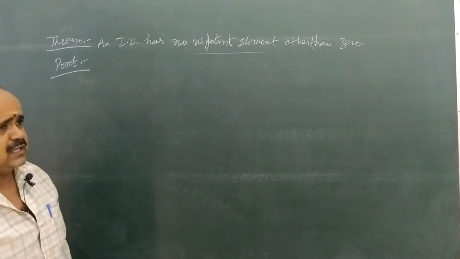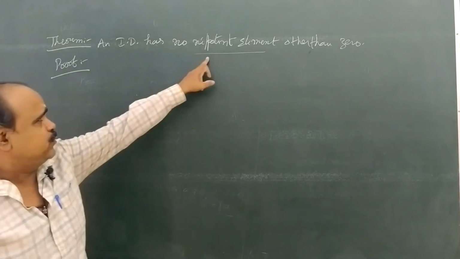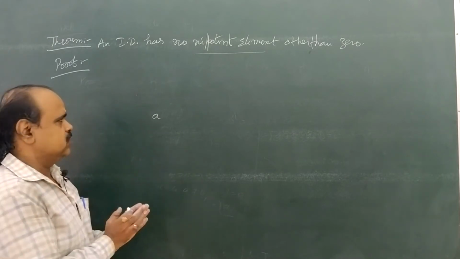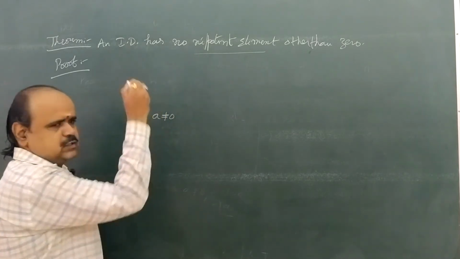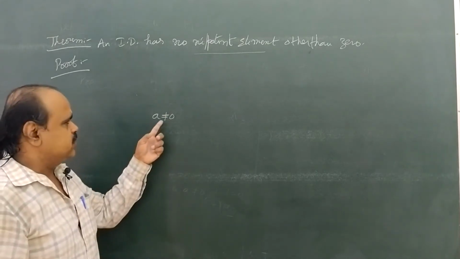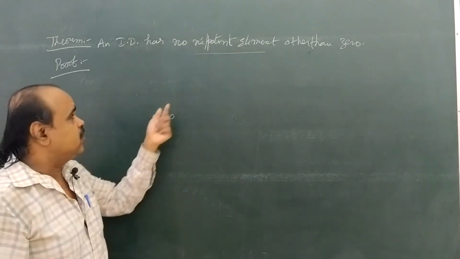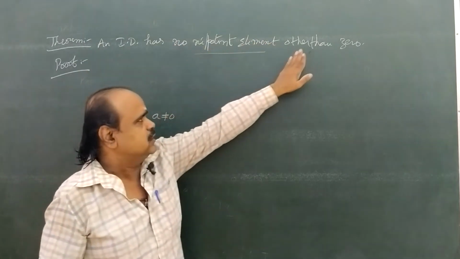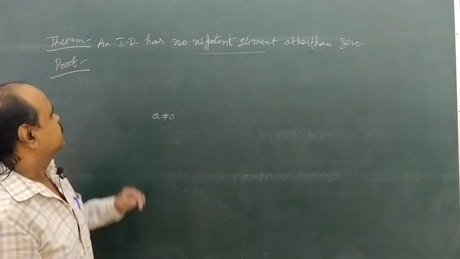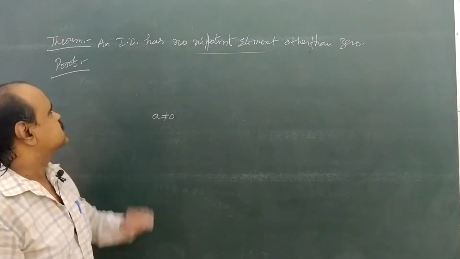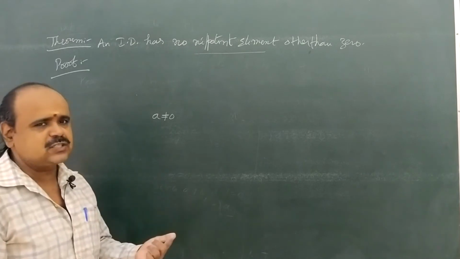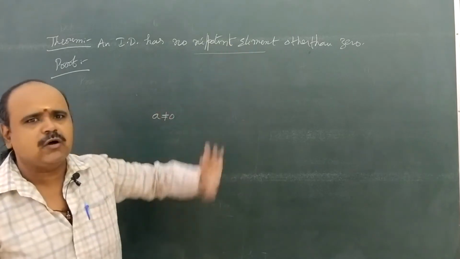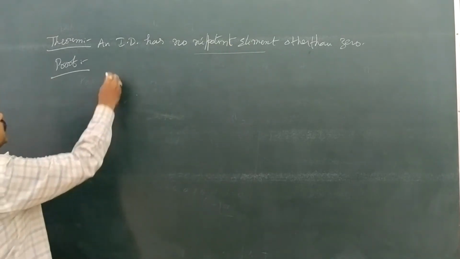Okay na? Ante basically in the definition of nilpotent element, an element small a is called, we start with the sentence. Here a not equal to 0, it must. A non-zero element small a is called nilpotent element. What he is asking is that an integral domain has no nilpotent element other than 0. That means there are no nilpotent elements in an integral domain. If it exists, it must be 0. అంటే ఇంటిగ్రల్ డొమైన్‌లో అసలు nilpotent elements అనేవి ఉండవు, ఒకవేళ ఉంటే అది 0 అవ్వాలి అంటున్నారు. ఓకేనా? సో కమ్ టు ద ప్రూఫ్.